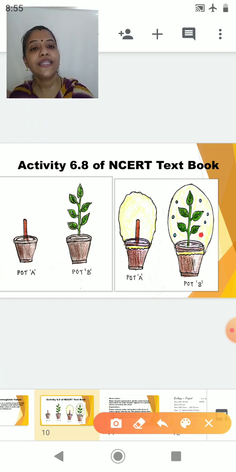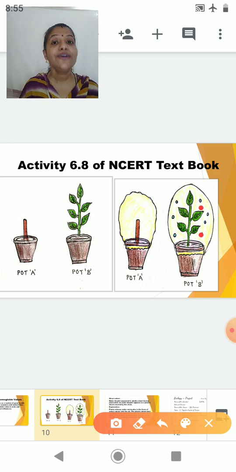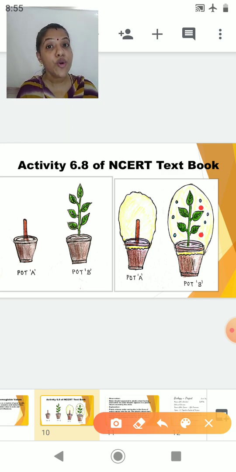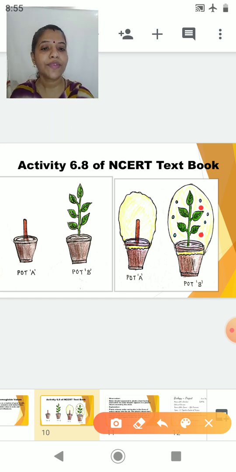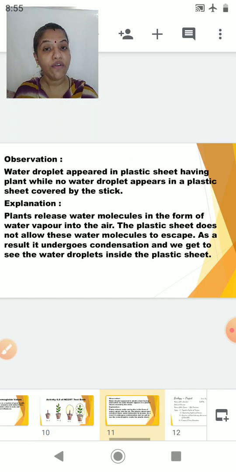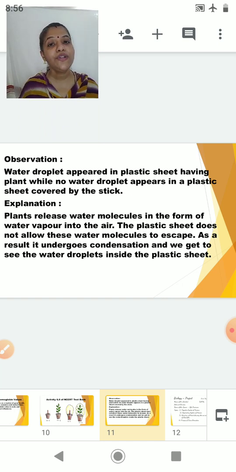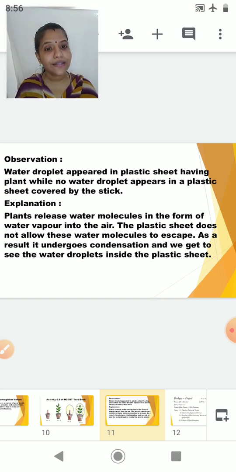Okay, so you can see this droplet. So this is evidence to prove the process of transpiration and to explain the transpiration pull, which we had discussed in the previous session. Okay students, so now my dear students, this marks the end of your lesson life processes. In life processes we studied the different types of life processes like nutrition, respiration, transportation and excretion.